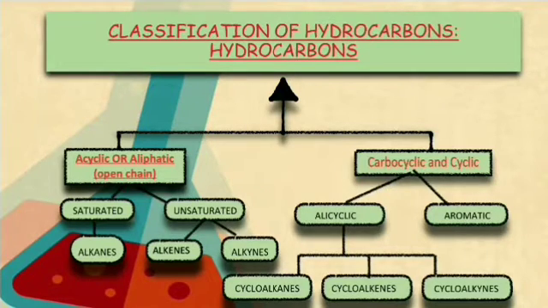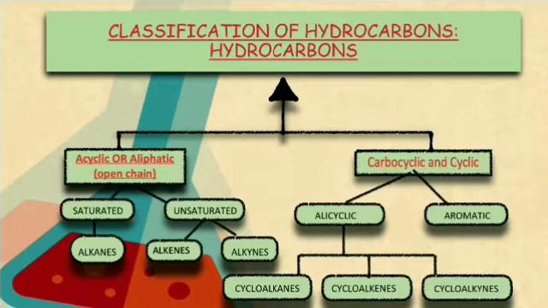Now hydrocarbons, as the name indicates, what are hydrocarbons? Compounds made up of hydrogen and carbon. How are they classified? Hydrocarbons are classified into open chain and closed chain. Open chain compounds are also called aliphatic compounds. The closed chain are called cyclic compounds. Aliphatic hydrocarbons are classified as saturated and unsaturated compounds. You very well know saturated compounds are made up of only single bonds, whereas unsaturated compounds have multiple bonds.